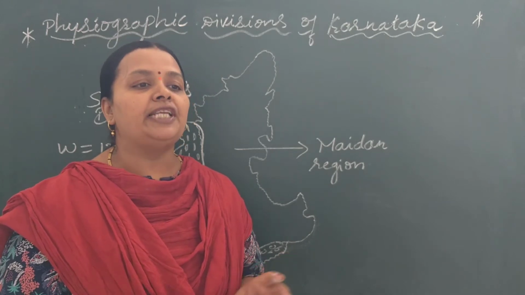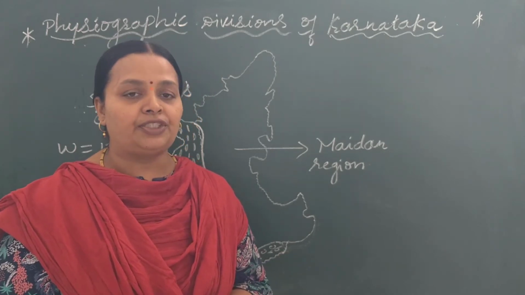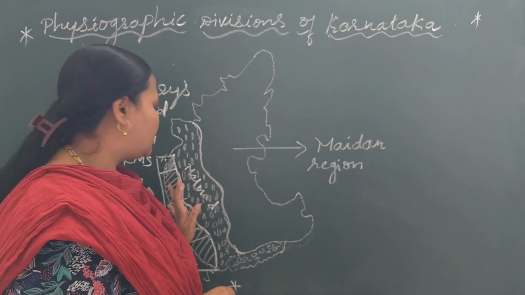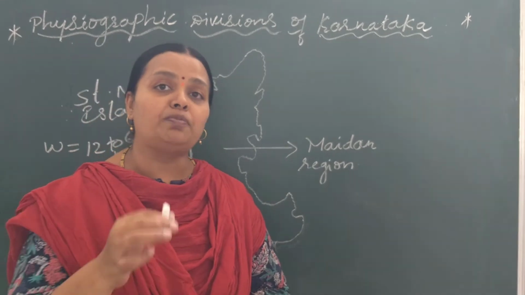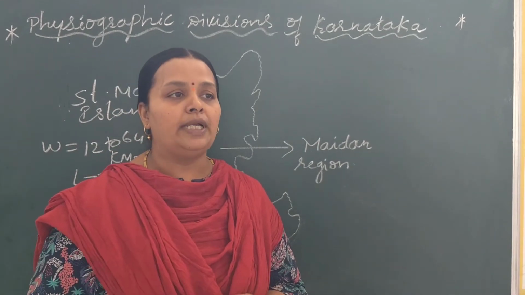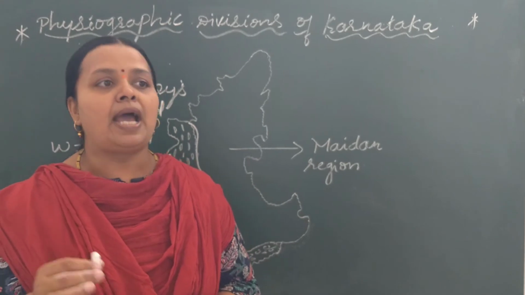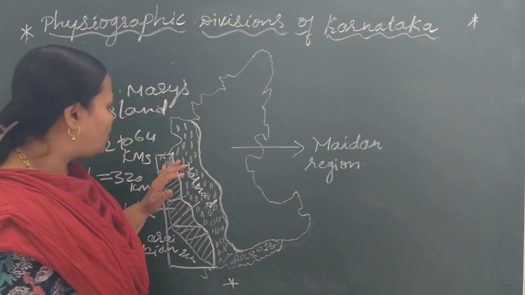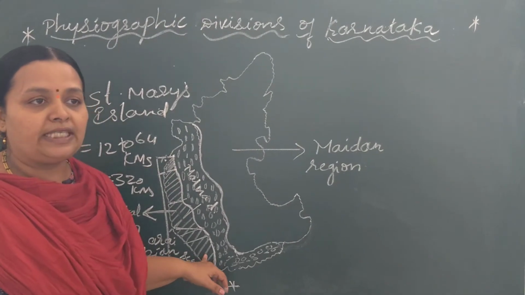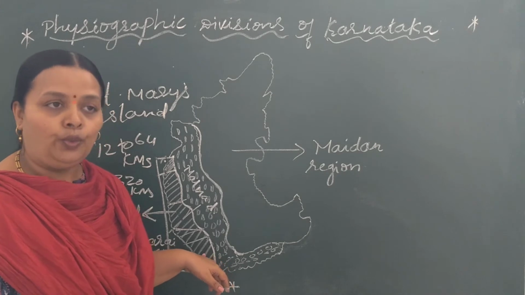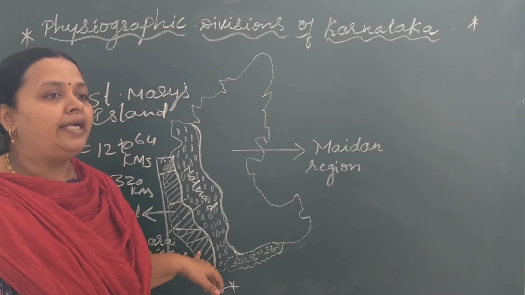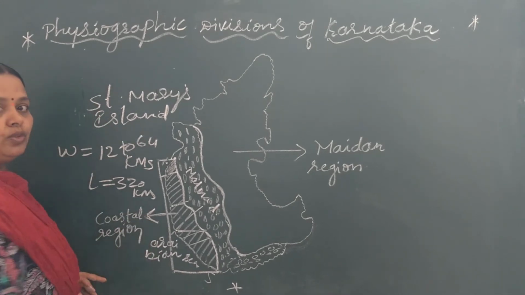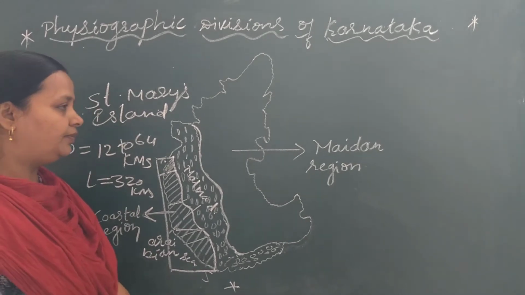Here fishing is the main occupation. Agriculture is also one of the important occupations practiced in the coastal region. Important crops grown here are coconut, arecanut, cardamom, cashew and paddy. Which are the coastal districts? The coastal districts of Karnataka are Udupi, Dakshina Kannada and Uttara Kannada. So this is what we know about the coastal region.